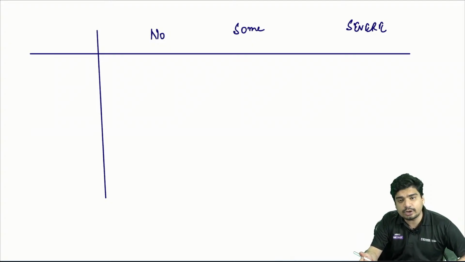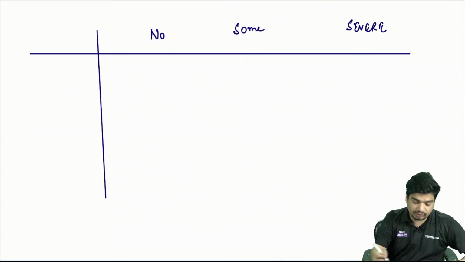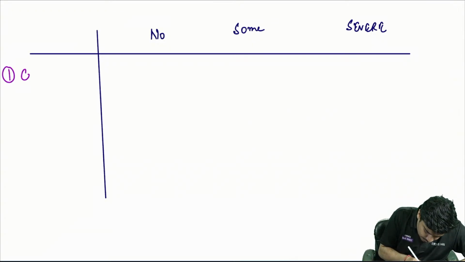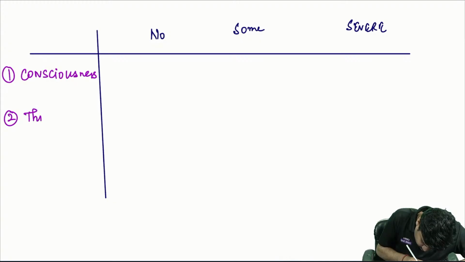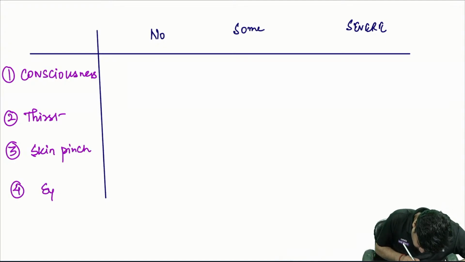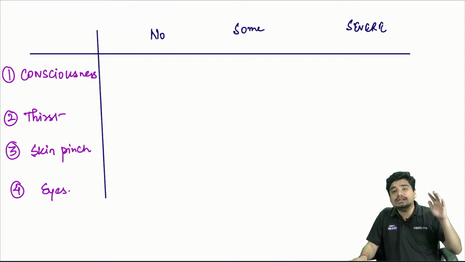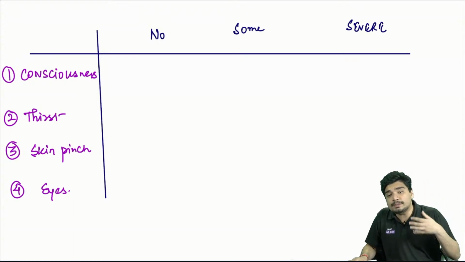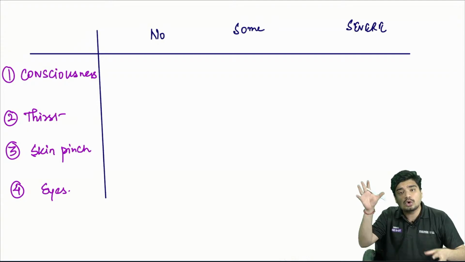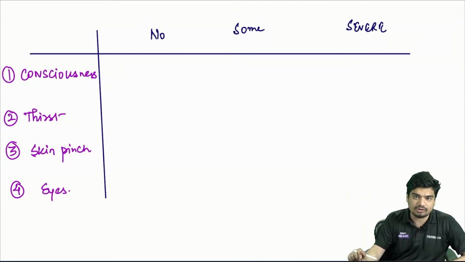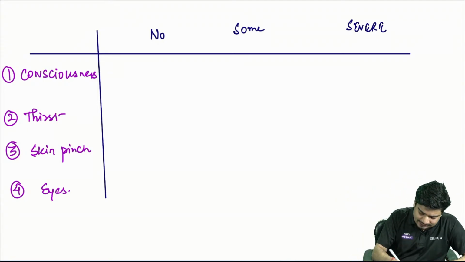What clinical features are you going to use? You are going to use 4 clinical features. These 4 clinical features are your consciousness, thirst, skin pinch, and eyes. These are the 4 clinical features on the basis of which you will classify the child into no, some, and severe dehydration.